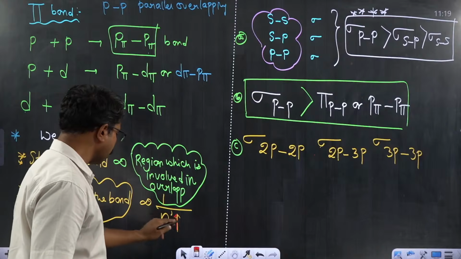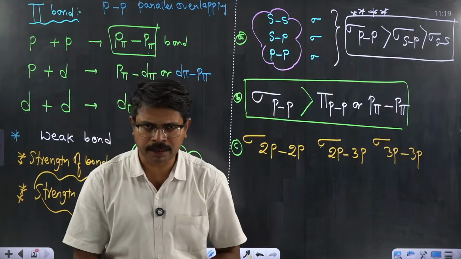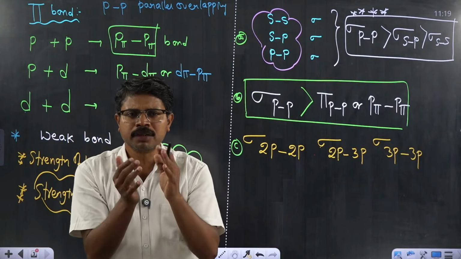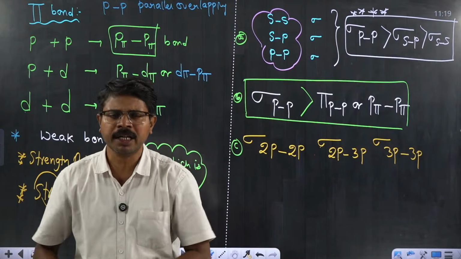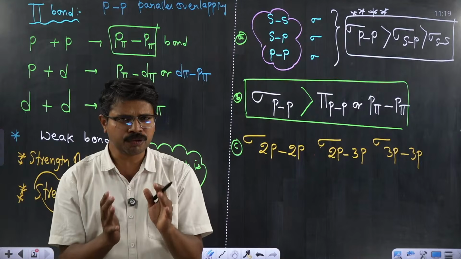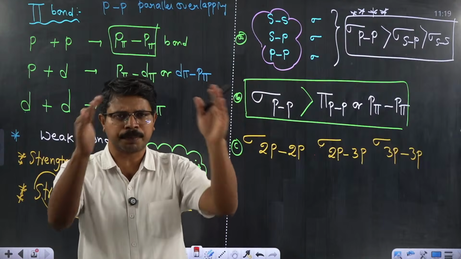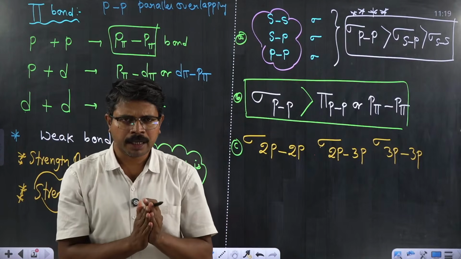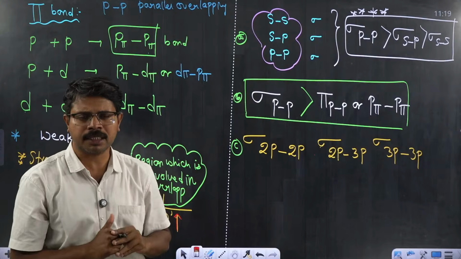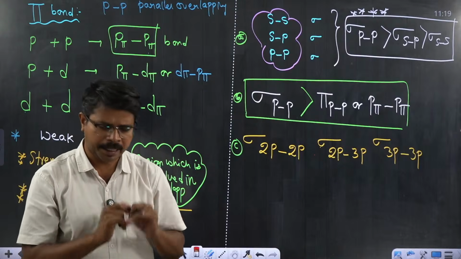As the principal quantum number increases, orbital size also increases, orbital diffused nature increases, then the region which is involved in overlapping obviously decreases. As the size of the orbital increases, diffused, I mean electron cloud is occupying more space, then the region involved in overlapping obviously decreases, and thereby the strength of the bond obviously decreases.